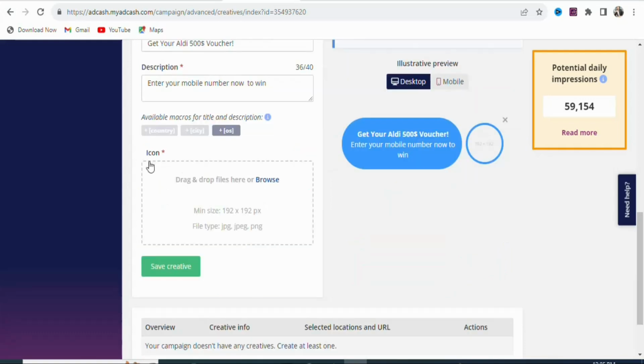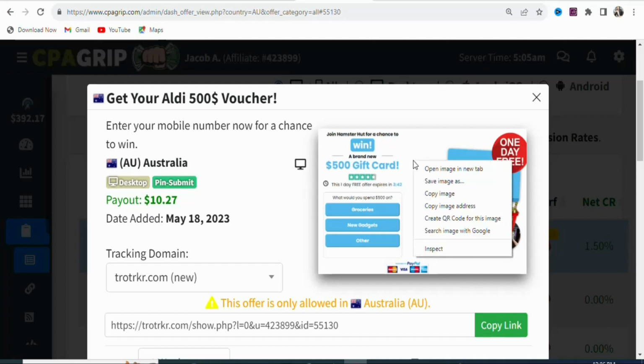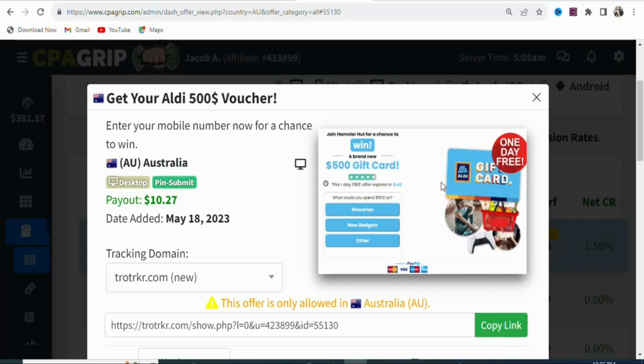Once that is done, you can see icon. So you have to upload an image of the offer. To upload an image of the offer, you have to come back on CPA group. Once you come back, you are going to put your pointer on the image of the offer and then right click. Once you right click, you are going to select save image. Once you click on that, you are going to save the image onto your device.